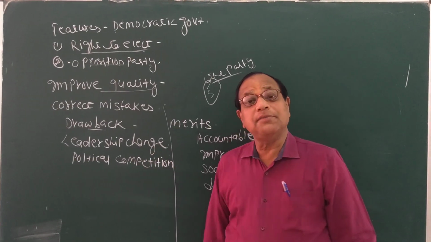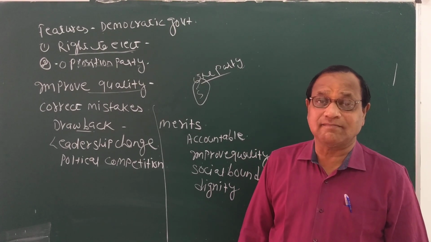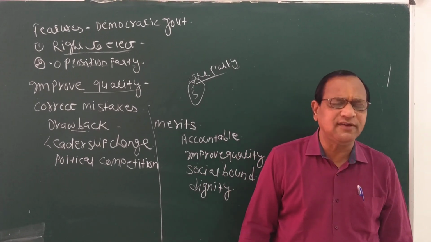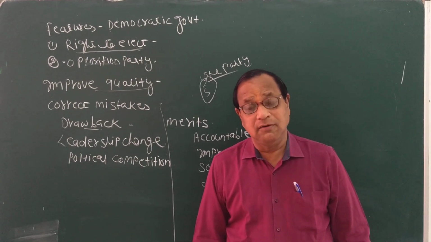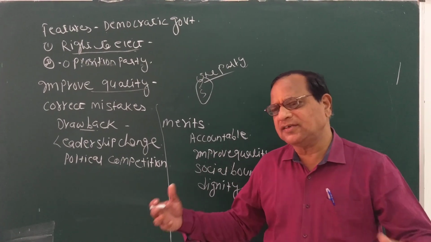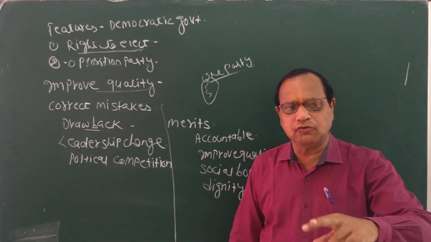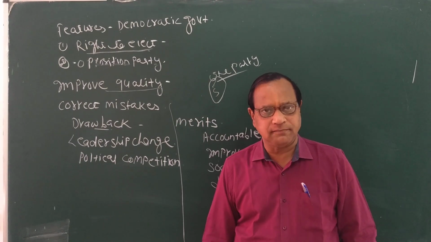Next, political competition. In democracy, political competition is there. I will give the example of India. In India, we have a multi-party system, with so many parties. In the previous chapter you will see that these parties are of two types. One is national party, the other is regional party or state party.